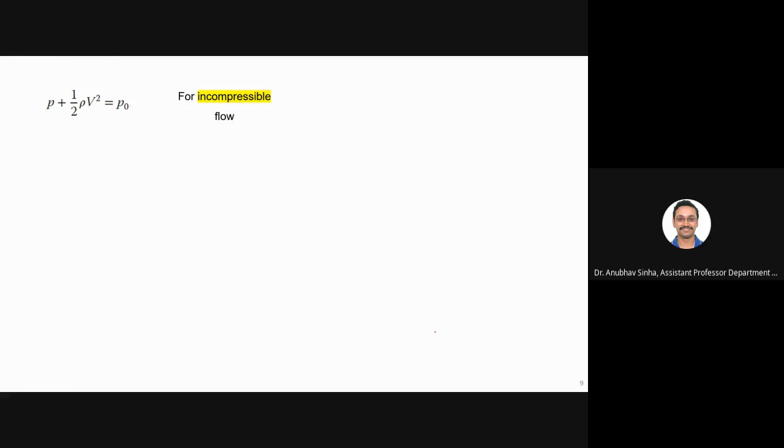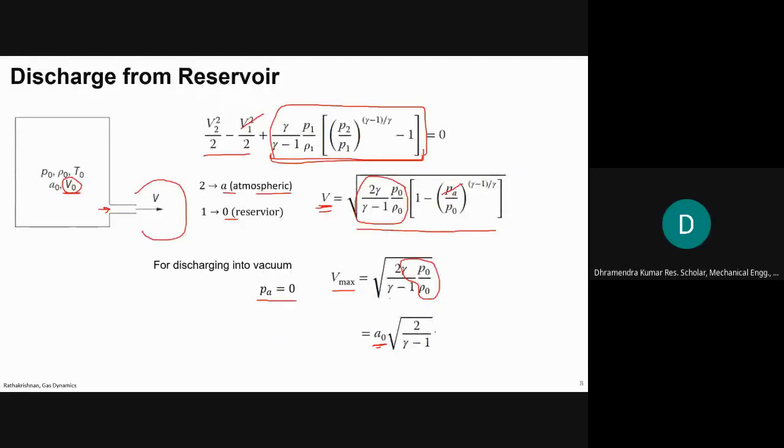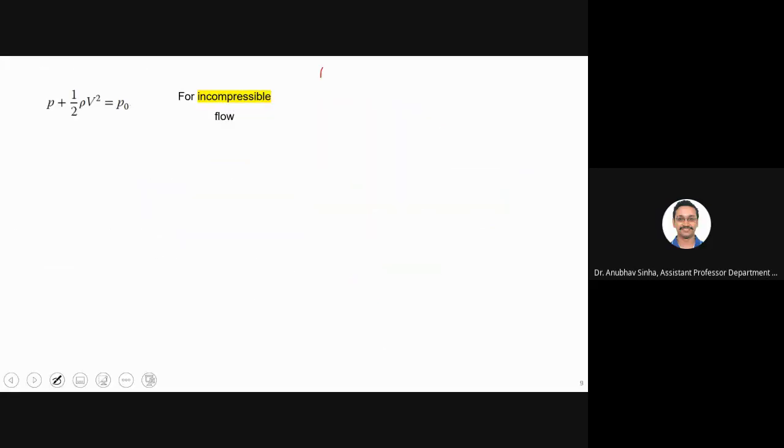Excuse me, sir. Yes. Sir, in the previous slide we calculated velocity, and will velocity change due to position change? Position means what? Basically, I'm talking about, let us say, a very big tank, there's a hole in that tank, and velocity is from here. It is not that liquid is filled, this is gas. If you have a liquid filled, then the velocity will change with time. That is not happening here. Okay. Fine.